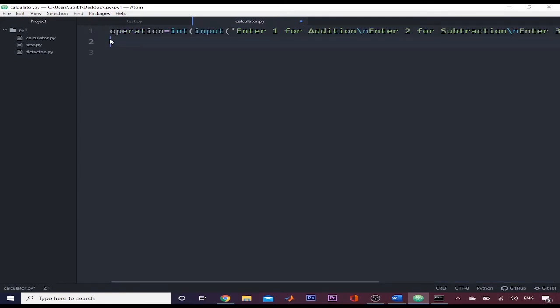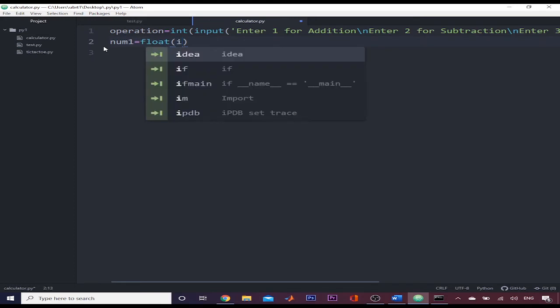Now after taking the user operation, we will take two numbers from the user to perform that operation on. So I will write here number 1 is equal to, again I will typecast it, and now I will typecast it into float because the user can also write a float.